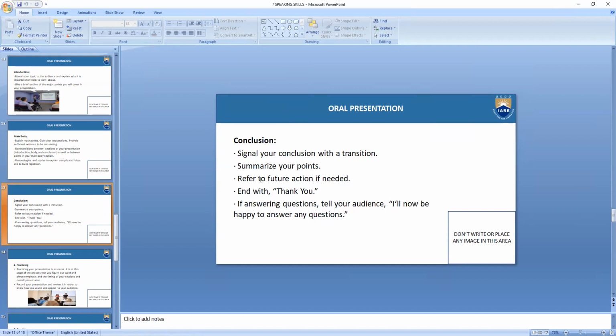After giving your complete presentation, show them in a nutshell what the whole of your presentation meant. You have to do it in a nutshell, summarized, by making it precise, and refer to your future action if needed.